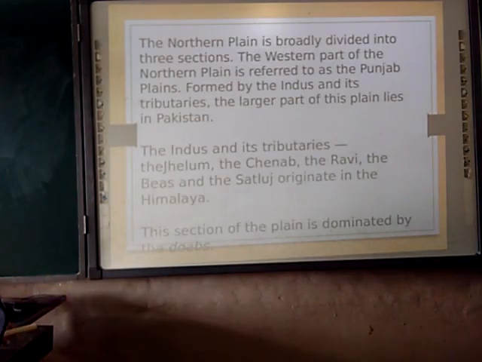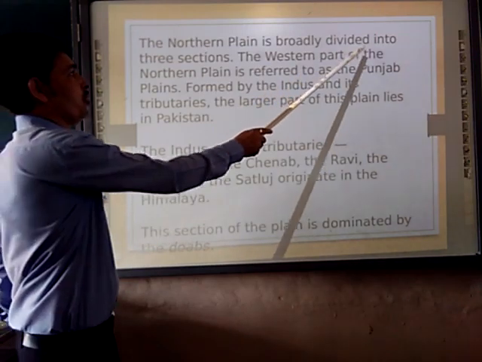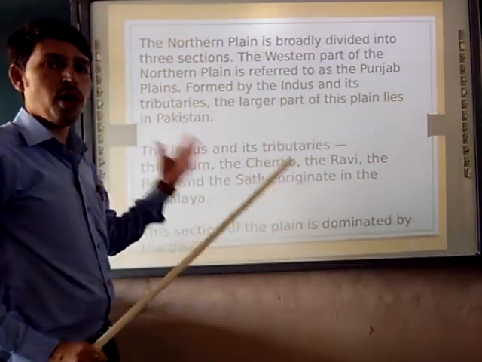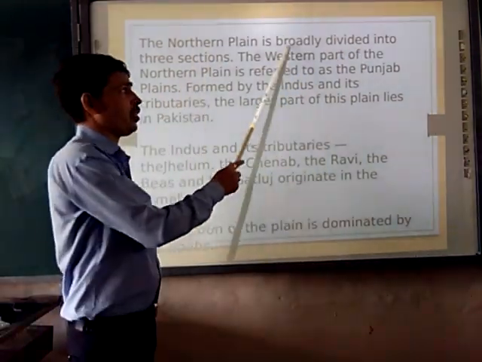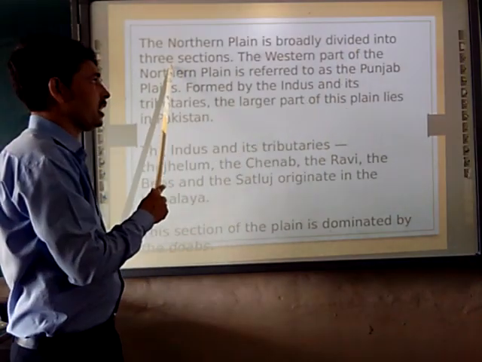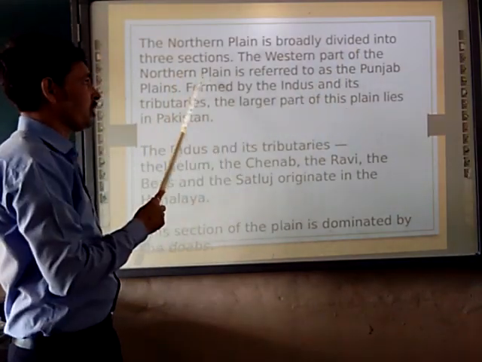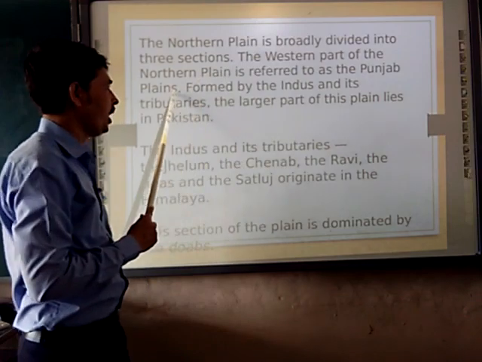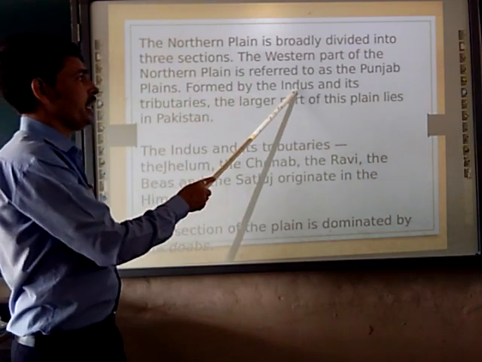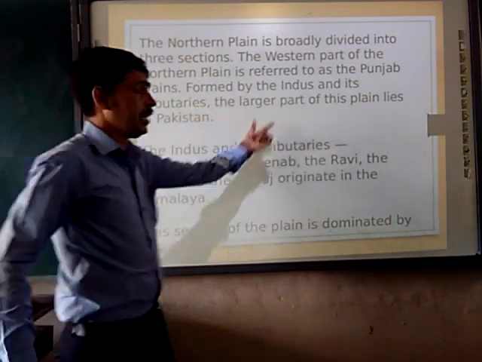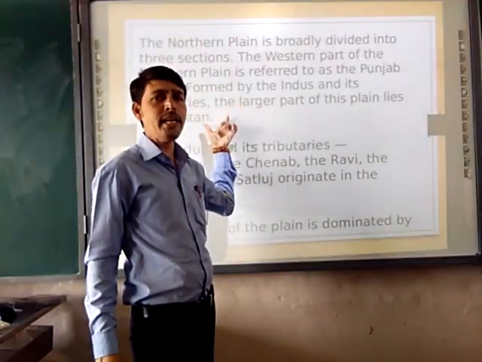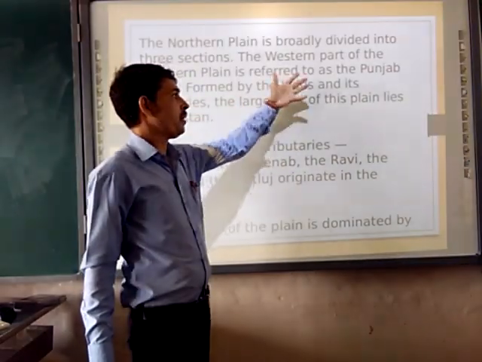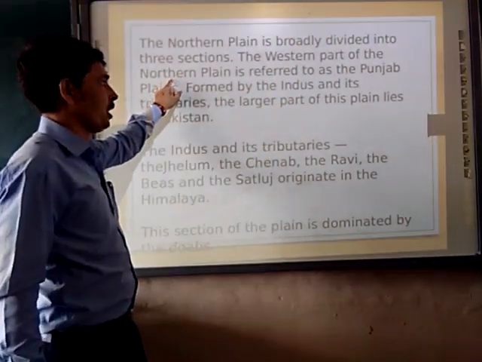Next, the northern plain is broadly divided into three sections. What are the three sections? We will see. The western part of the northern plain is referred to as the Punjab plain, formed by the Indus and its tributaries. The Indus River and its tributaries form the Punjab plain of the northern plain.